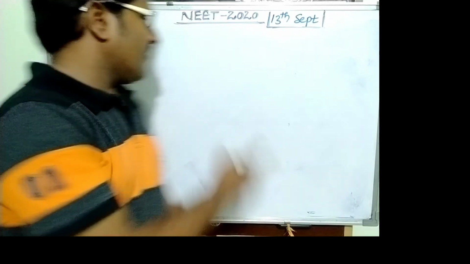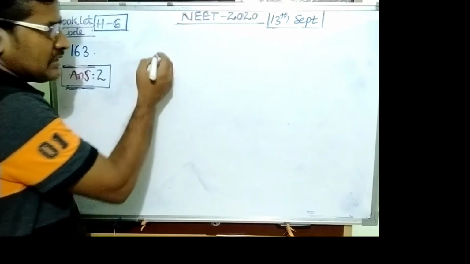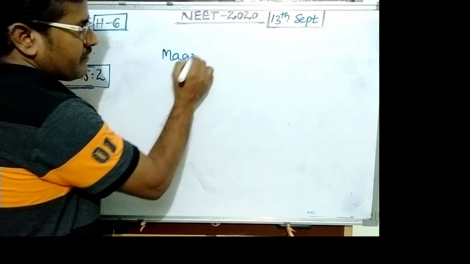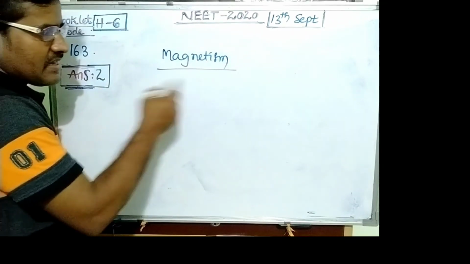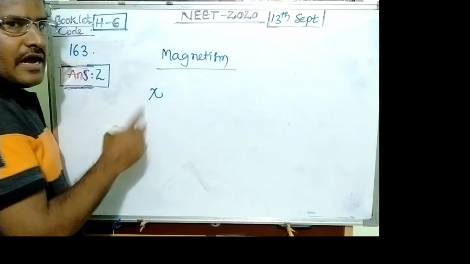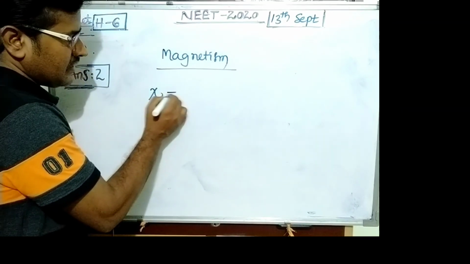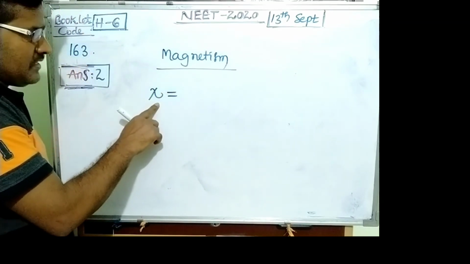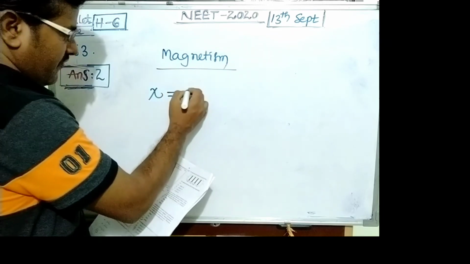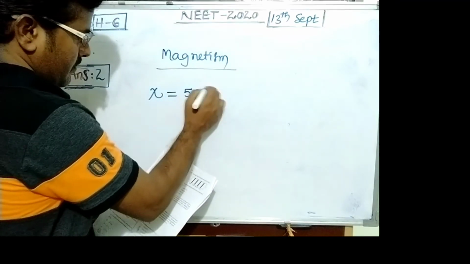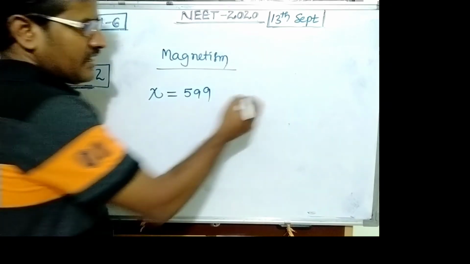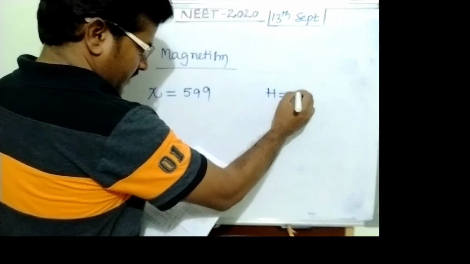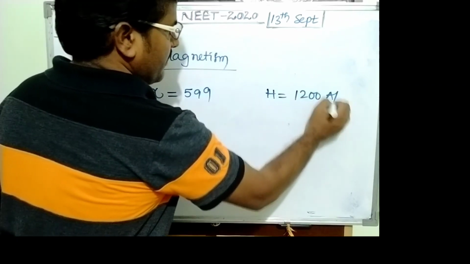Question number 163, answer is 2. This is from magnetism. A relation between susceptibility and relative permeability. You know that susceptibility value is given 599, and magnetizing field H is given, that value is 1200 ampere per meter.